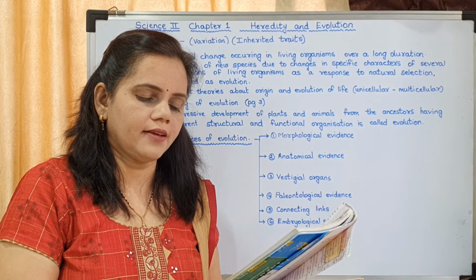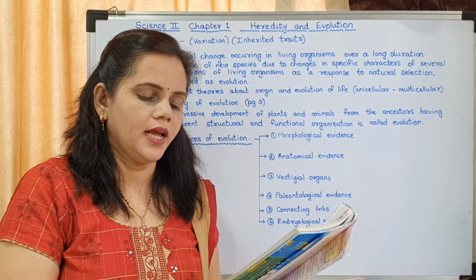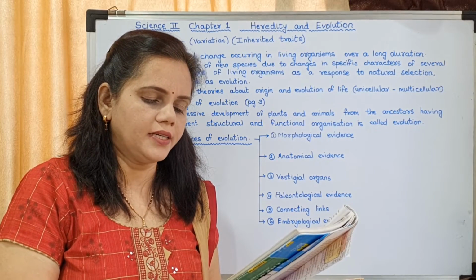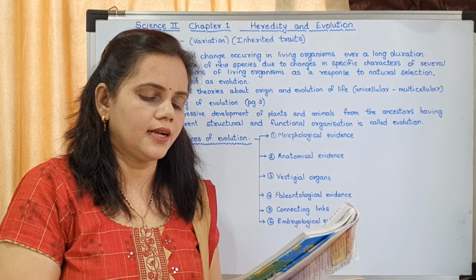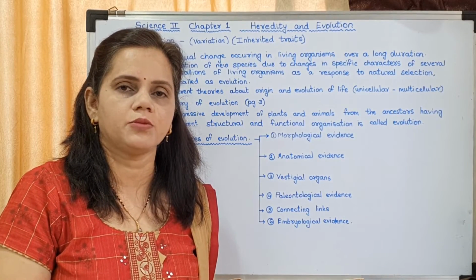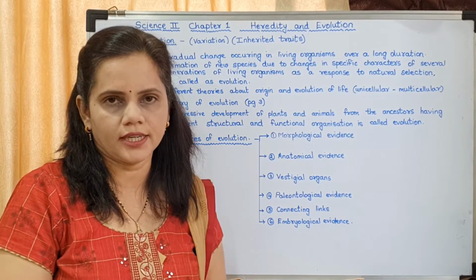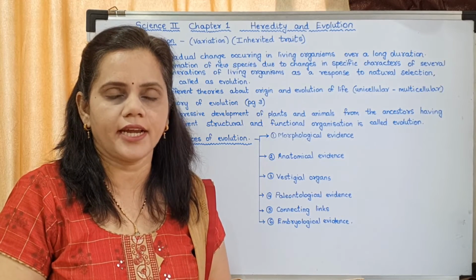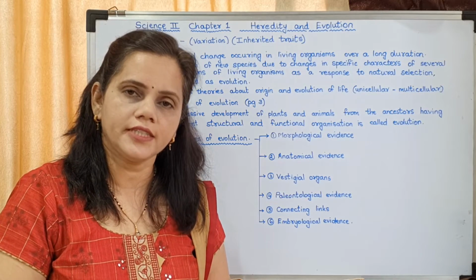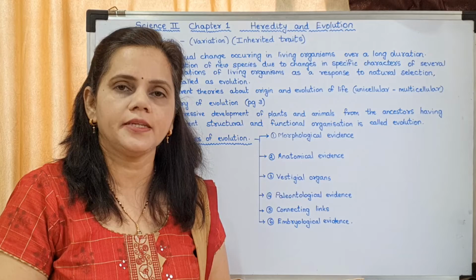Changes and development in living organisms had been all around and multidimensional, and this led to the evolution of different types of organisms. Till here you have to write. If you are having a question on theory of evolution, it is a 3-mark question.